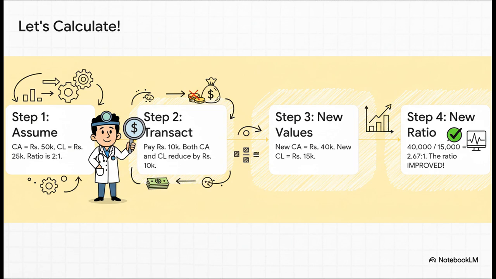Okay, let's solve this mystery together. A 2:1 ratio could mean anything, right? So let's just assume some easy numbers. Let's say current assets were 50,000 rupees and current liabilities were 25,000. That gives us 2:1. Perfect.